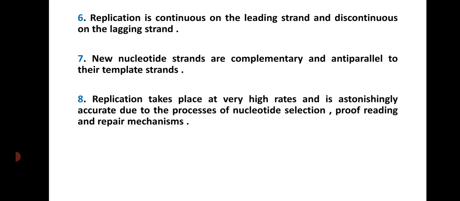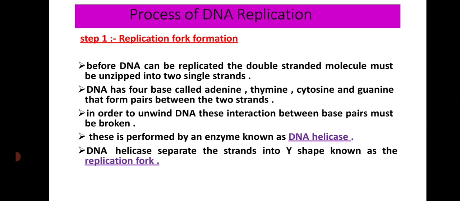Replication is astronomically accurate due to the process of nucleotide selection, proofreading and repair mechanisms. Then the process of DNA replication. Basically four steps are involved. First is the replication fork formation or the origin of replication. So before DNA can be replicated, the double-stranded molecule must be unzipped and unwound into two single strands.